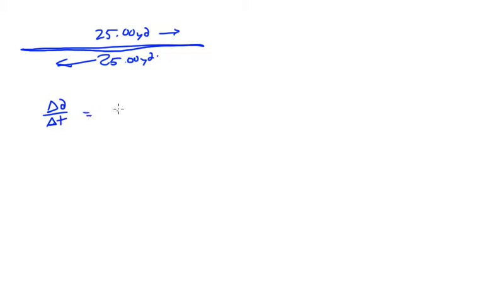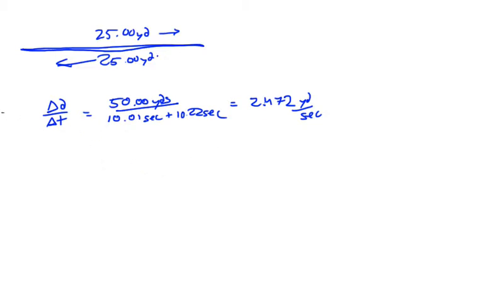So the total distance that she traveled was 50.00 yards, and the total time it took her to do that was 10.01 seconds plus 10.22 seconds. If you add these up and you divide 50 by that, you're going to get an average of 2.472 yards per second. That's the first part. That's A.